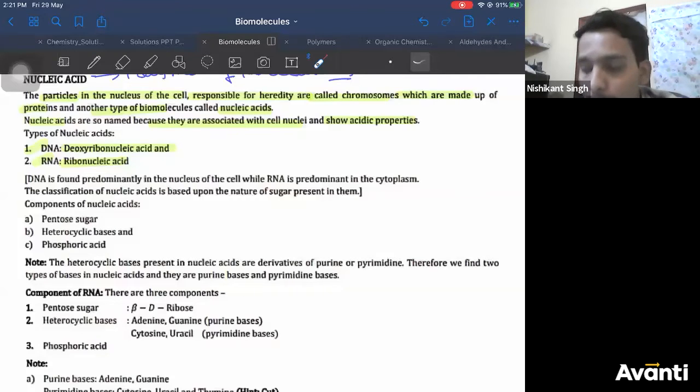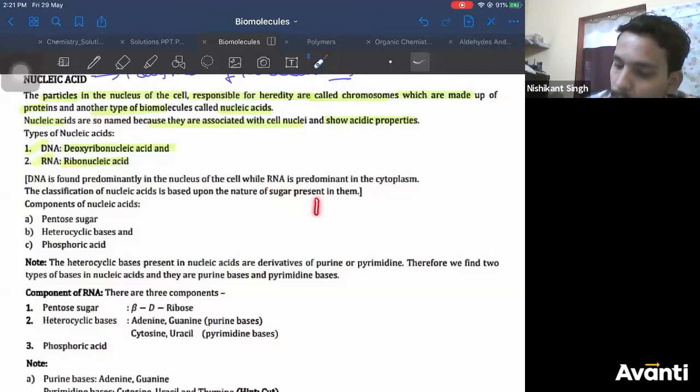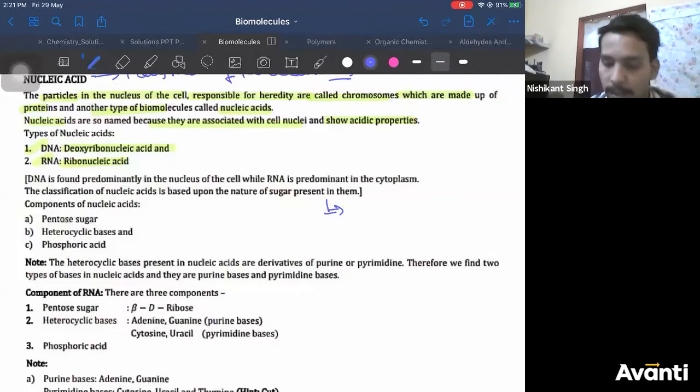Right, now let us see the classification of nucleic acids based upon the sugar present in them. So any nucleic acid comprises three things, right? Any nucleic acid comprises three things: pentose sugar, heterocyclic bases, and phosphoric acid. These three things together form nucleic acids.